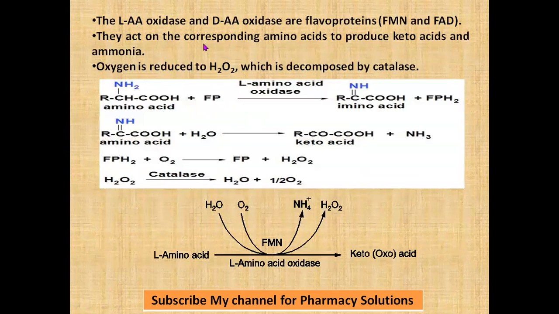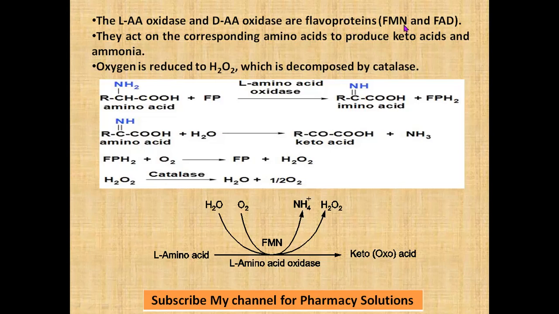The enzymes involved are called oxidases. Particularly in oxidative deamination, in general you can call them oxidases. If it is an L-amino acid, then L-amino acid oxidase is involved in that process. If a D-amino acid is being oxidized in oxidative deamination, then D-amino acid oxidases are involved. In common, you can call them oxidases.